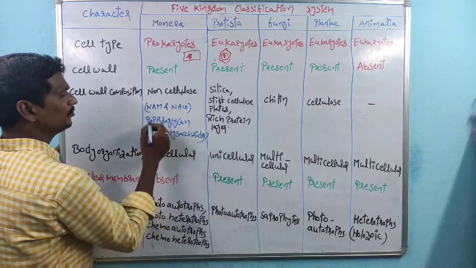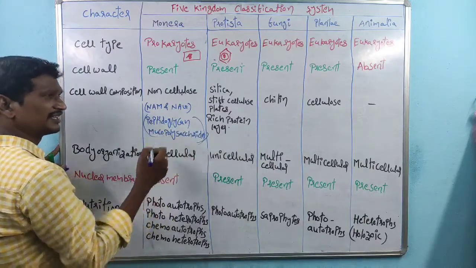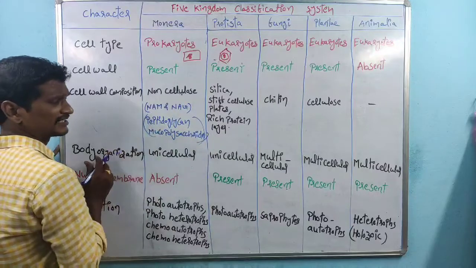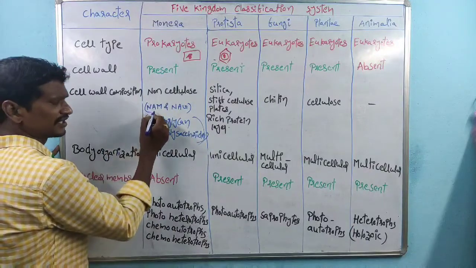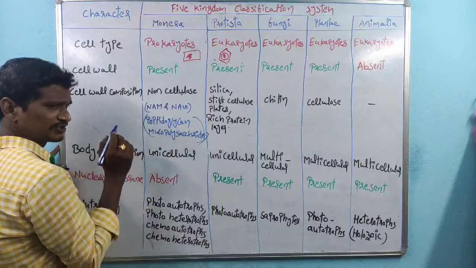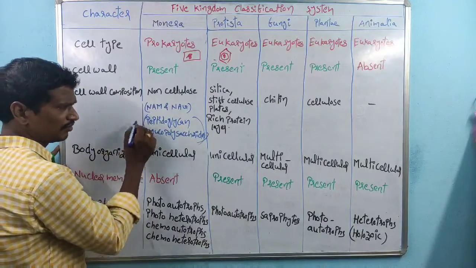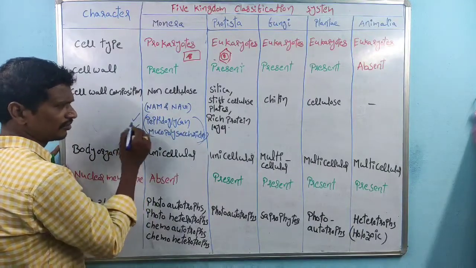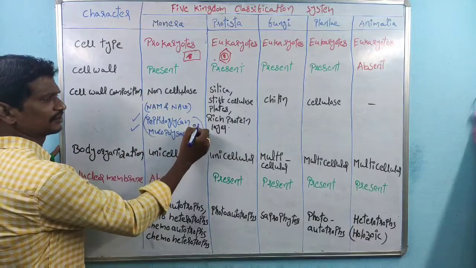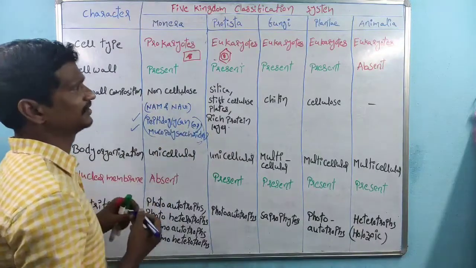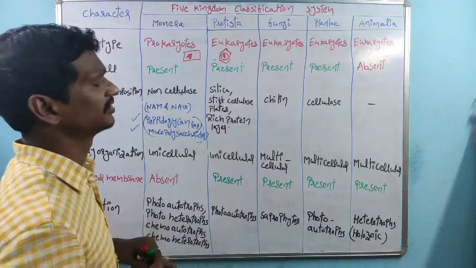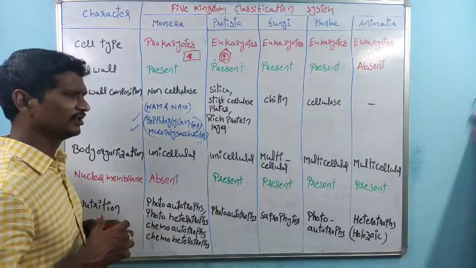These are also called mucopolysaccharides. These are the other names of the bacterial cell wall components. Generally NAM and NAG specific components are also called peptidoglycans, which are also called mucopolysaccharides, right? So that is about the bacterial cell wall.